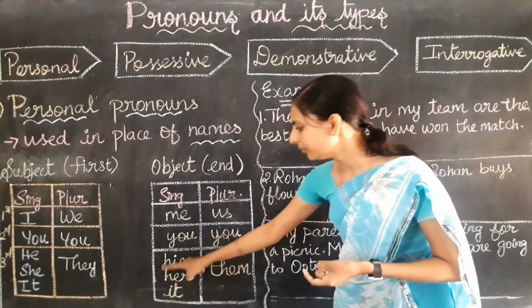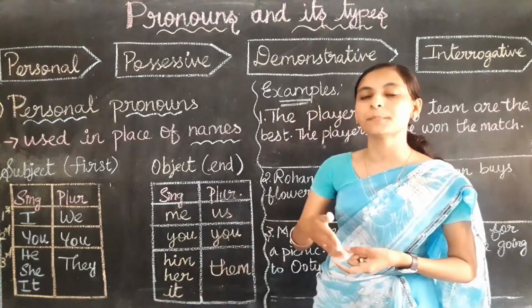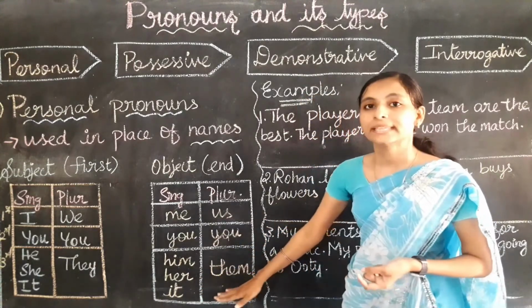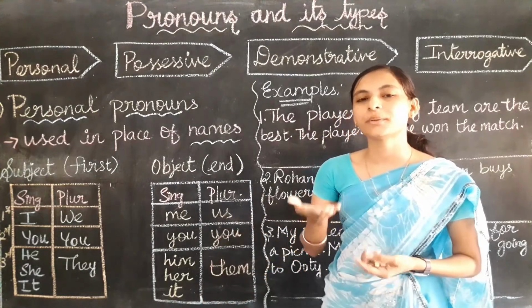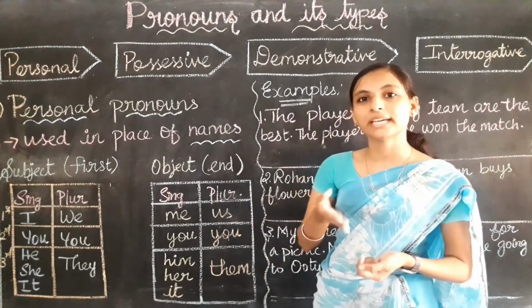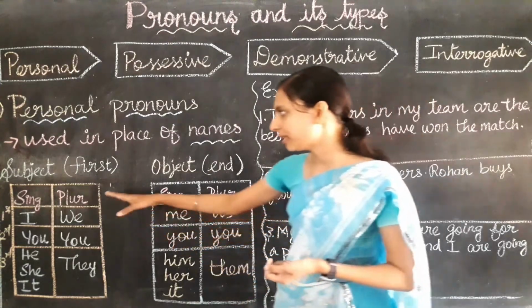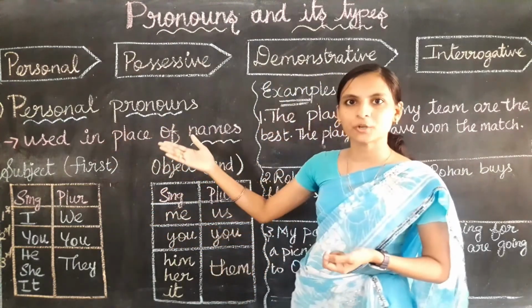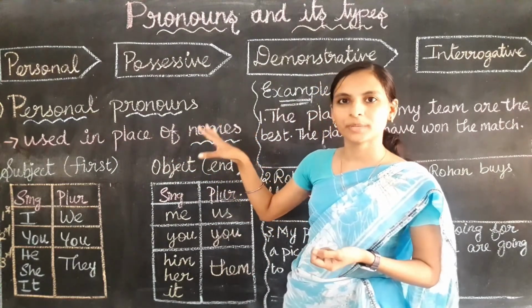Clear? This is all singular only. For him, her, it, if it is plural, then we use them. Them represents avargalukku or avargalidam, avaigalidam, avaigalukku. For those words we use them. Clear, children? So personal pronouns are the pronouns which are used for the names of people, animals or things.